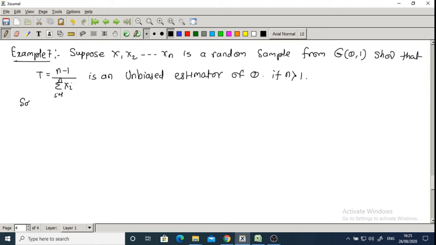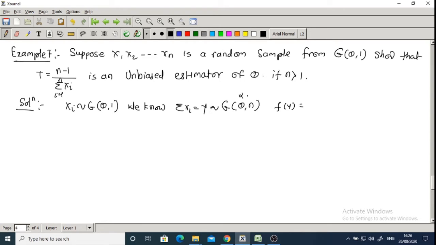What is given? Given xi follows gamma with parameter theta comma 1. We know summation of xi, we take this as y, follows gamma distribution with theta comma n, because of addition of lambda n times, 1 plus 1 plus 1, so that is n. Then the PDF of y, that is f of y, has the formula.